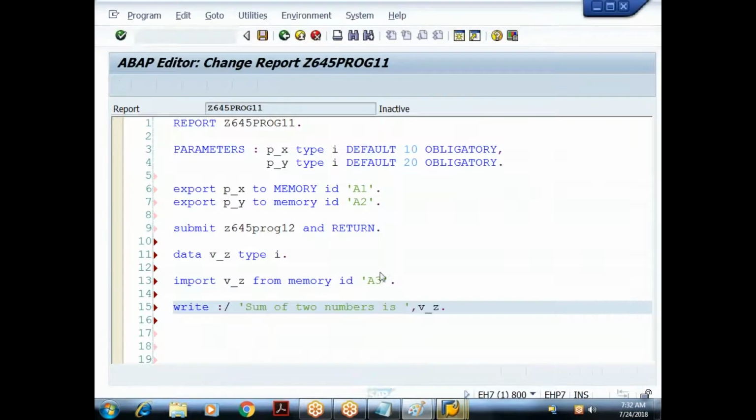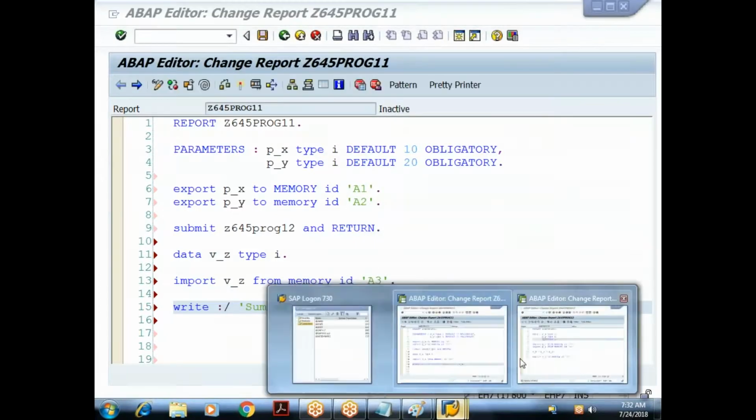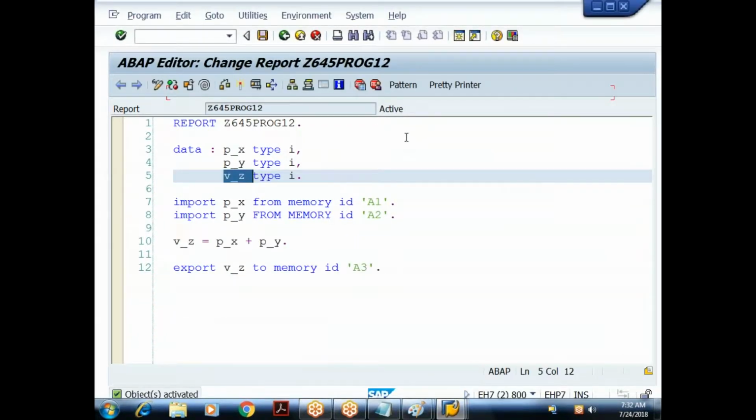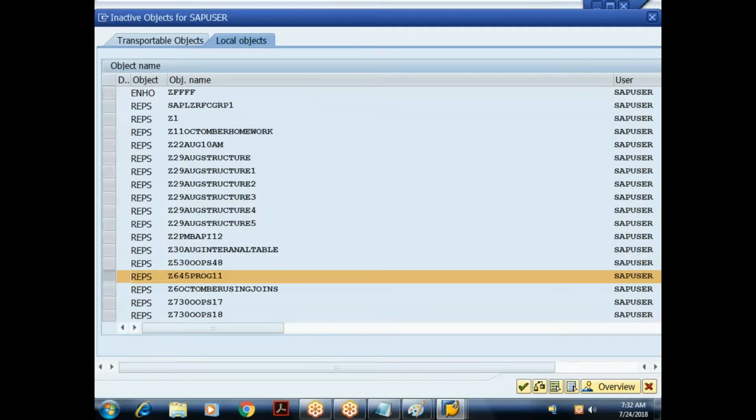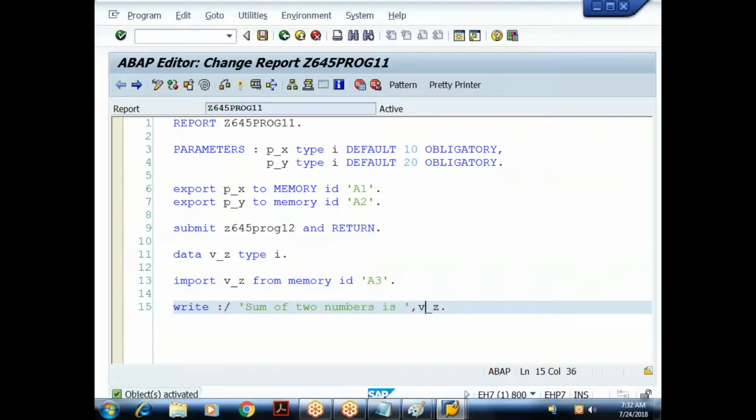So when I execute this, my target program is already active. That is the 12th program. Let me come back to my source program. Let me activate this also. So both the programs are ready now. Let me execute this 11th program, that is the source program.